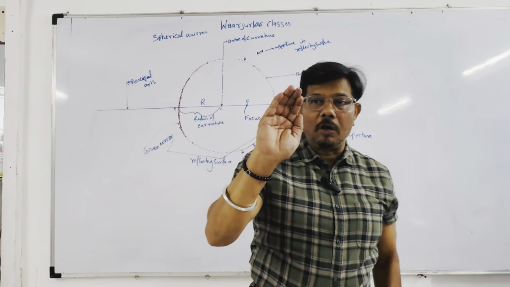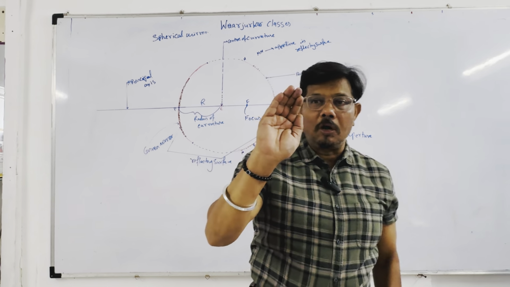One more example I have. You take a steel spoon. When you see yourself from the inner part, this is concave. And when you reverse the spoon and see yourself, that is convex. Okay. So spherical mirrors are the mirrors.